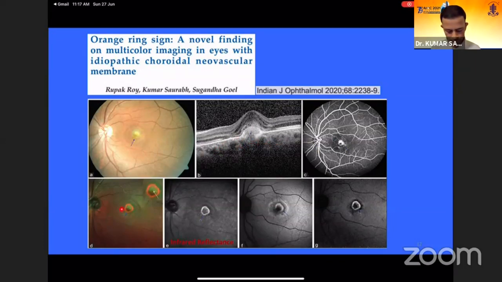The composite multicolor image shows an orangish surrounding ring over the lesion, which is because of the RPE hypertrophy. This orangish ring color was attributed to the melanin content of that area, while the greenish tinge over the central part is due to the neovascular network, which also corresponds in the infrared reflectance channel.